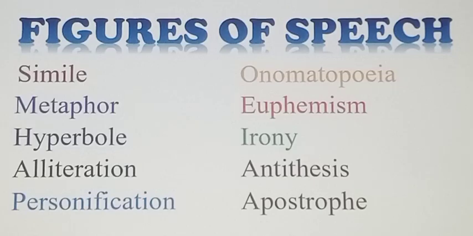This repetition of M sound is called alliteration, or you can see S sound in Sally sells seashells by the seashore. So here S sound is alliteration. So once again, alliteration is the repetition of a consonant sound, especially at the beginning of a word.